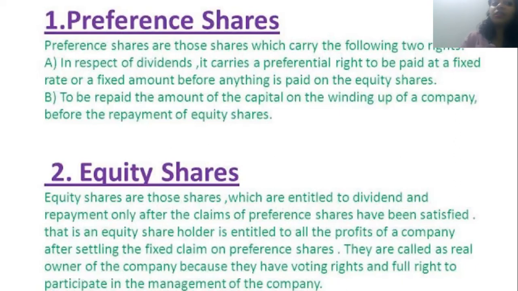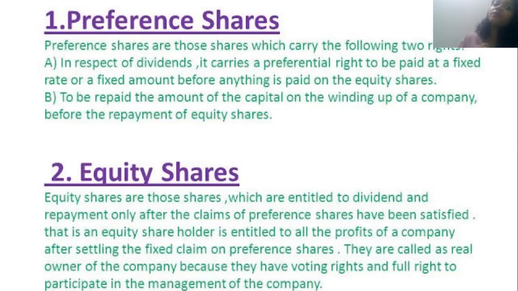That is why cautious investors invest in preference shares. Now, what about equity shares? Equity shares are also very important to us, right? Equity shares are ordinary shares. Equity shares are also known as ordinary shares. They are the real risk bearers of the company.